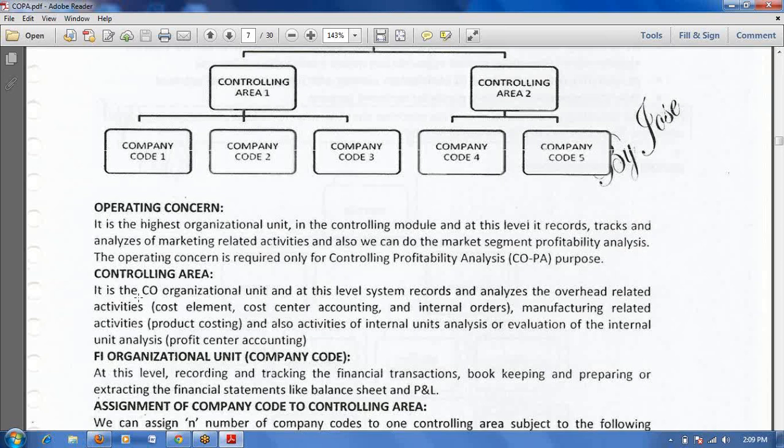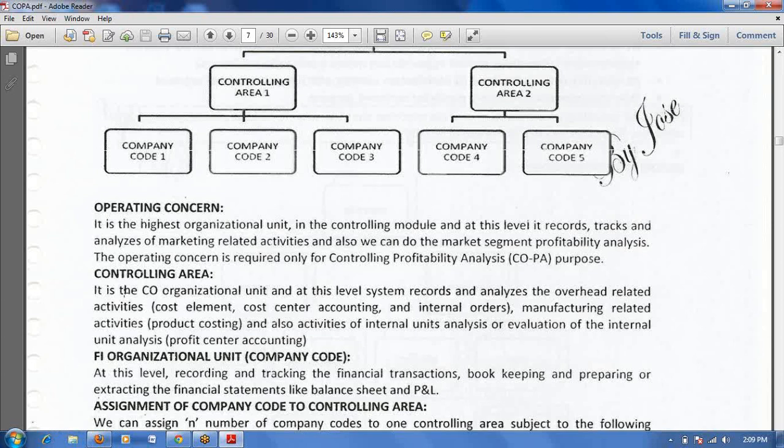That means whenever you sell the material to the customer, at that time you can see what your manufacturing cost is, what your revenue is, what your discount is and what your gross profit is. You can see the profitability at that time itself. There is no need to wait until month end. In this operating concern level, we can track and analyze the market segment profitability.